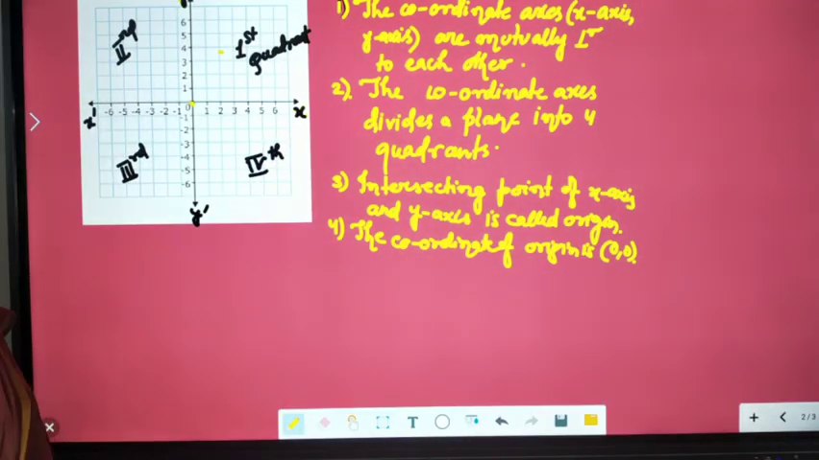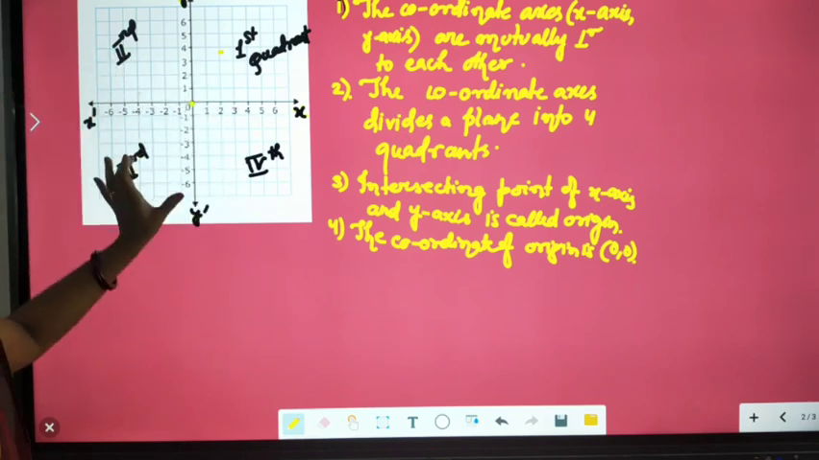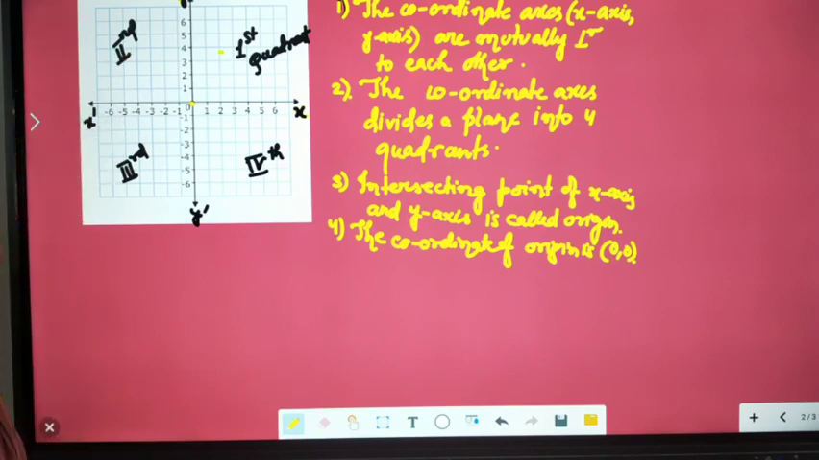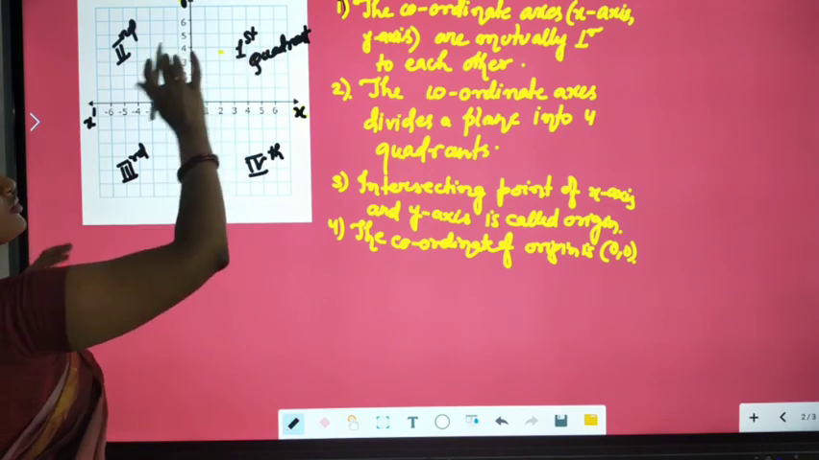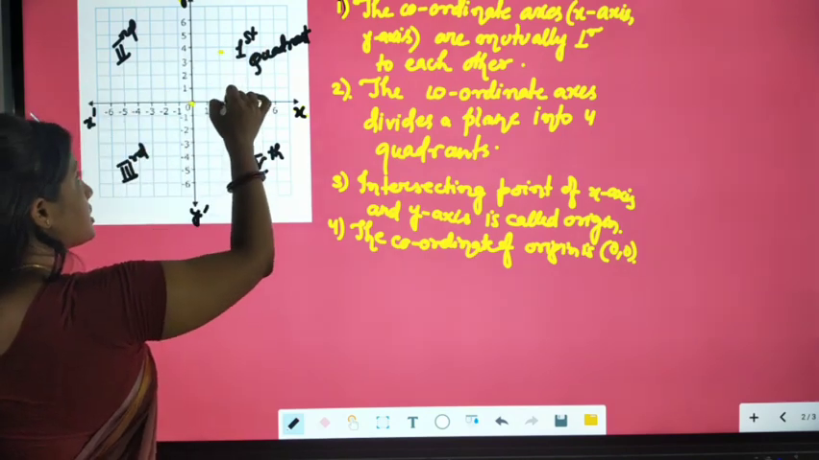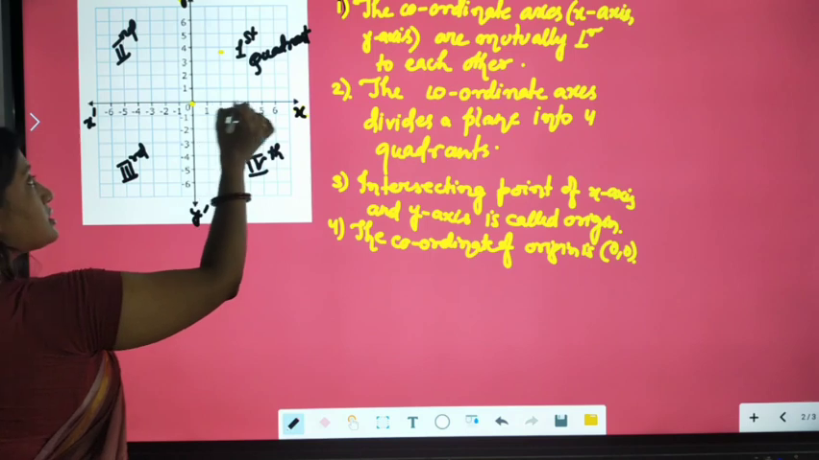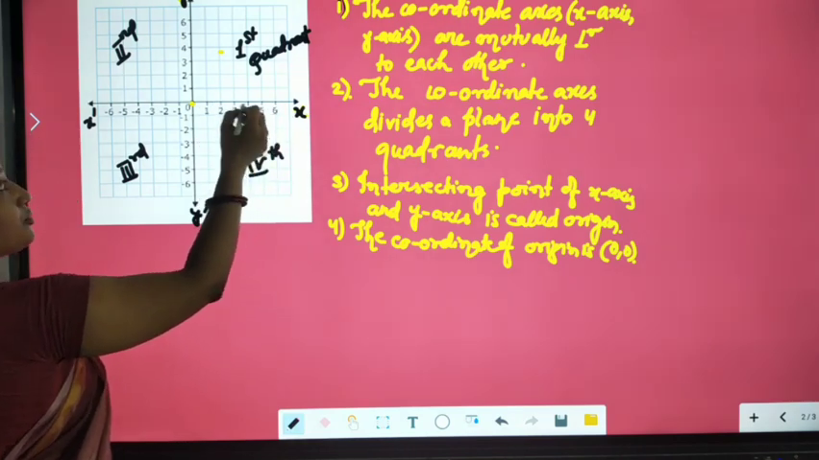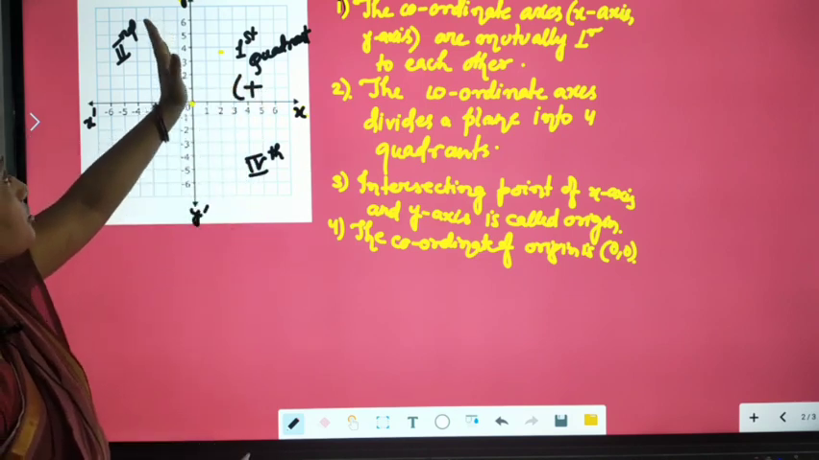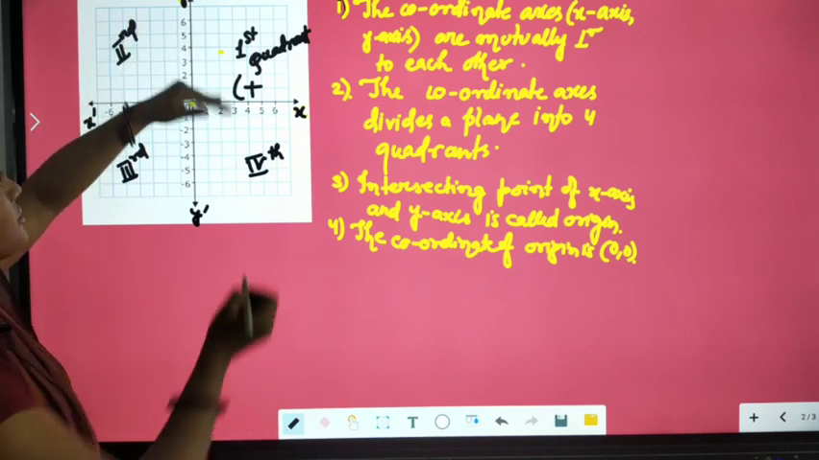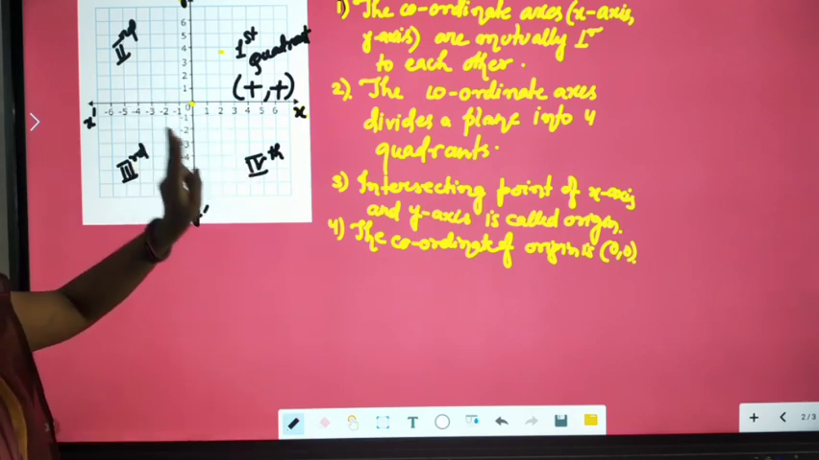Now the next point we are going to reveal from here: we want to find the signs of these quadrants. Look at the first quadrant. What will be the sign of the first quadrant? Every time we write the coordinate of x first and then the coordinate of y. Look at the sign of x: x is positive here, so we write plus. Next, come to y: y is also positive, so the sign is again positive. So the sign of the first quadrant is positive, positive.